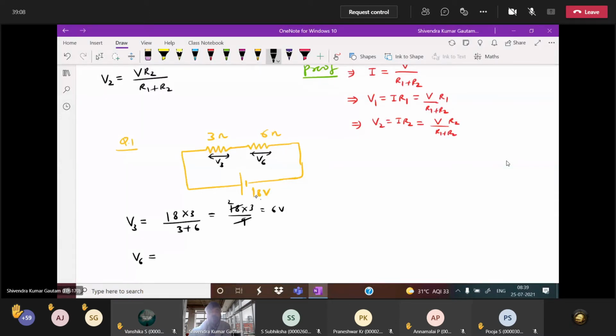Out of 18, 6 drops here, then how much is left remaining? Out of 18, 12. Either you calculate, or you can directly write 18 into 6 divided by 3 plus 6. So anyhow, you will get 12 volt. How many of you understood this?